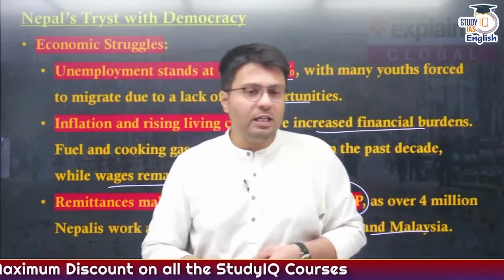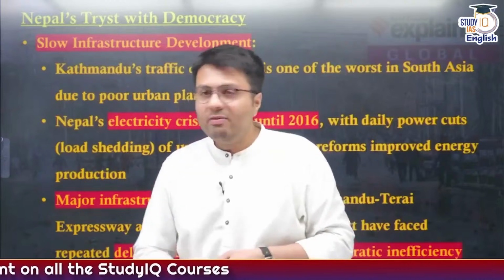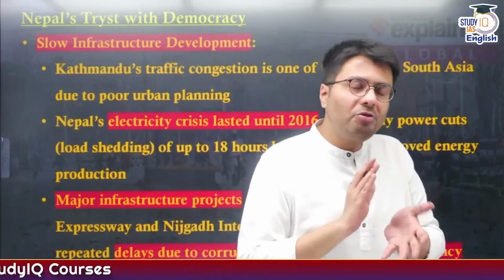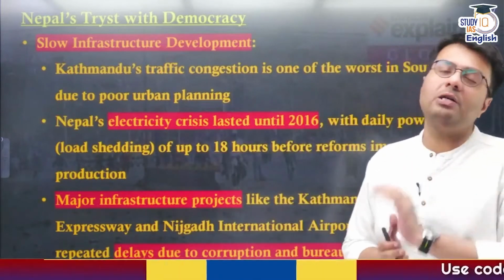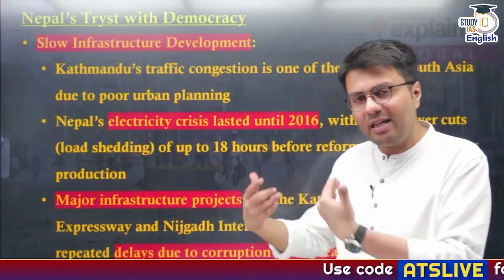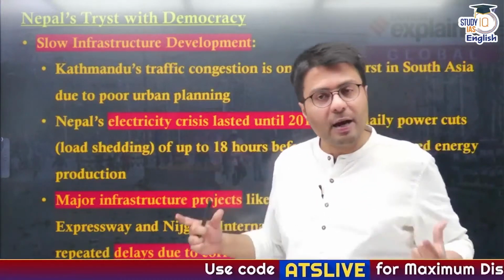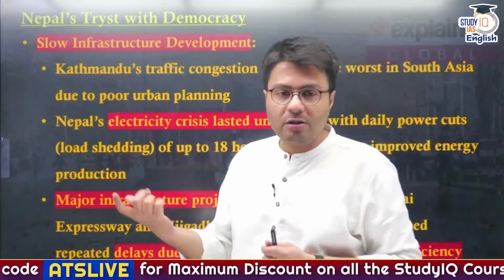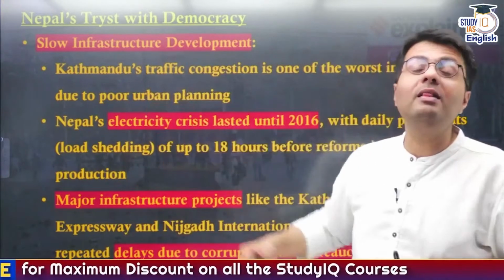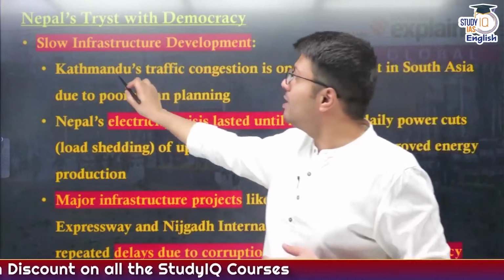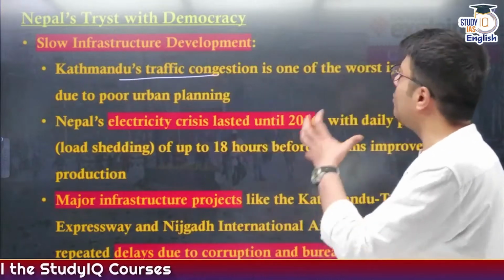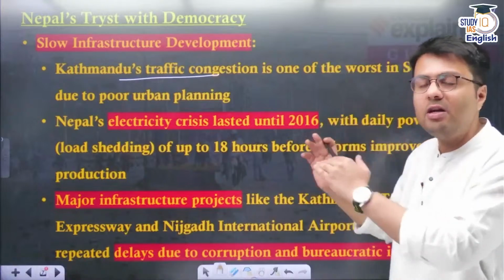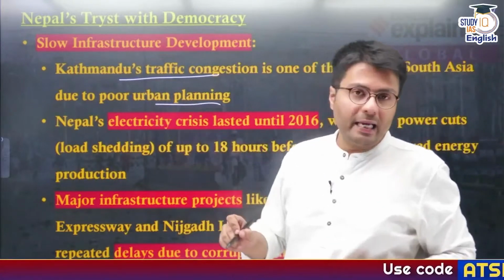Now, in addition to these crises, we have also seen that Nepal in general has struggled to deal with infrastructural development. With any country that has a large population with respect to its area, you need to have good and updated infrastructure, but is it available in Nepal? The answer is no. For example, Kathmandu's traffic congestion is one of the worst in South Asia, and this is due to poor urban planning.